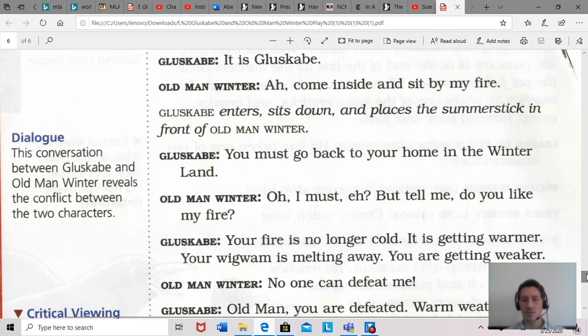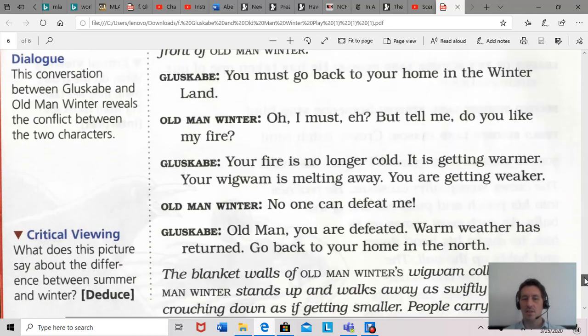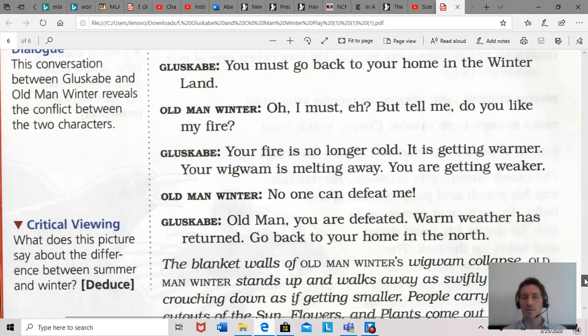So Gluskabe says, you must go back to your home in Winterland. And Old Man Winter, he's confident too. Doesn't pay him any attention. He says, oh, must I? Ha ha ha. But tell me, do you like my fire? And Gluskabe says, your fire is no longer cold.